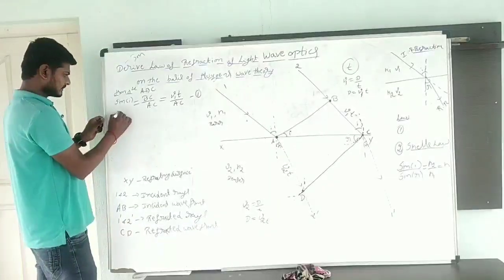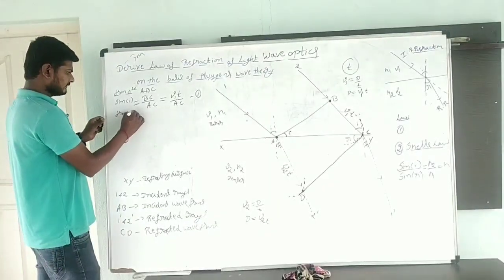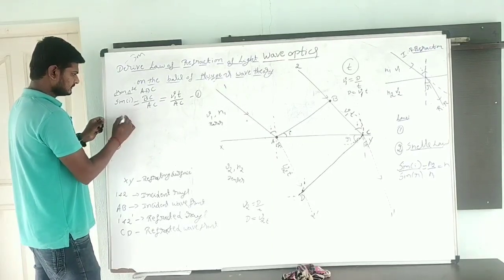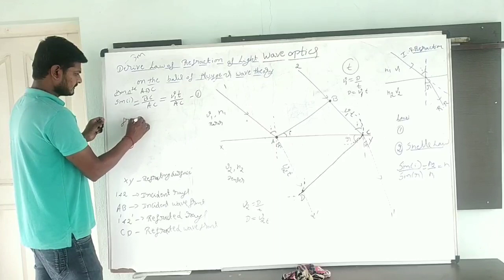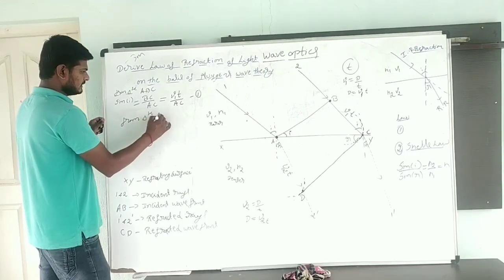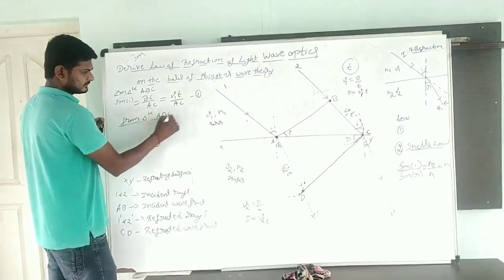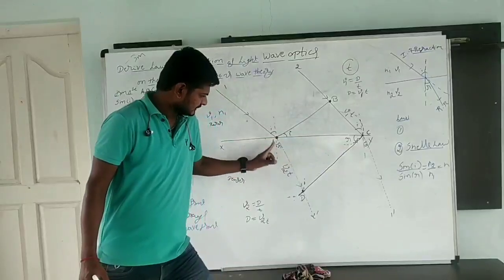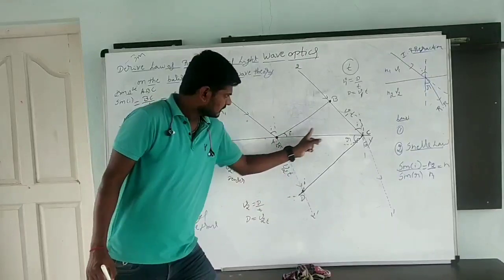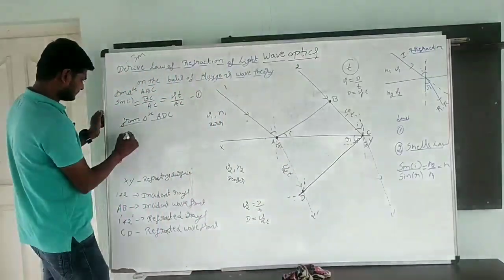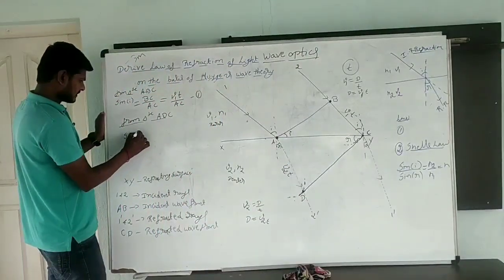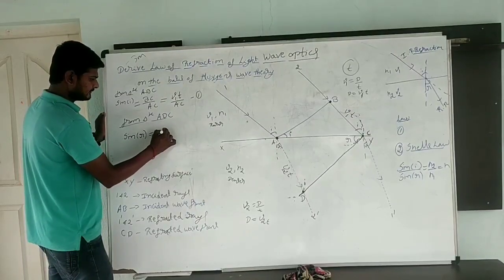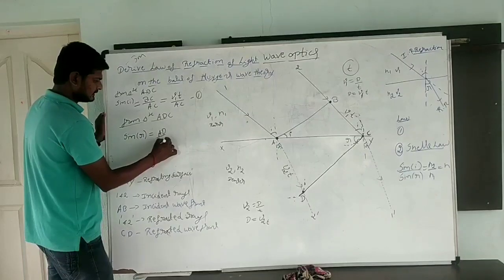Next, from triangle ADC, sin R, again opposite is AD, hypotenuse is AC.